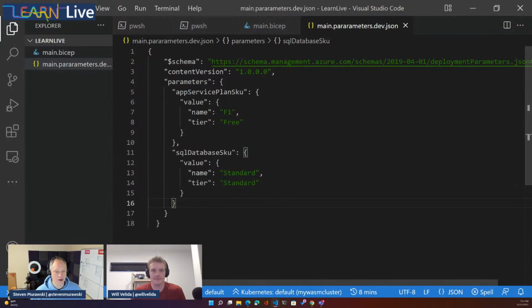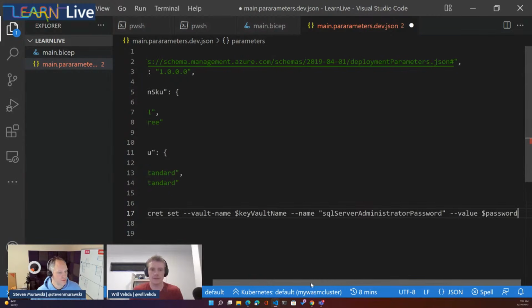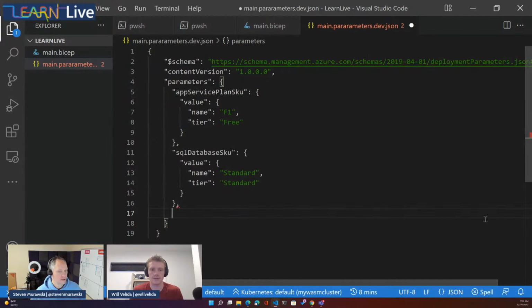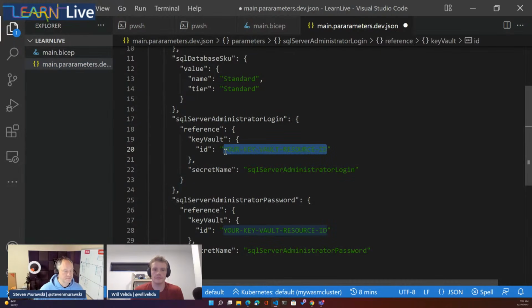So now that we have that key vault created, we can go and add in a reference. We need to get our key vault resource ID.